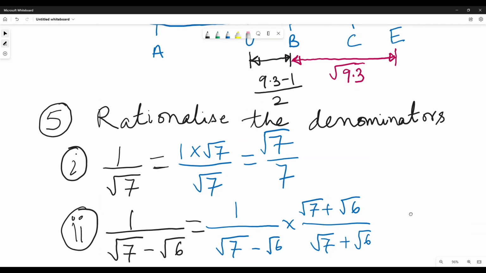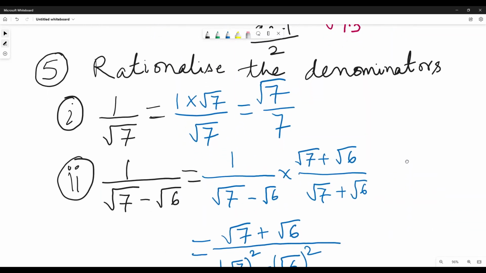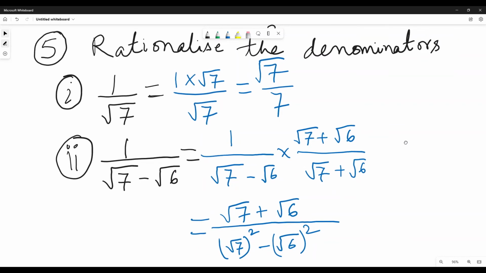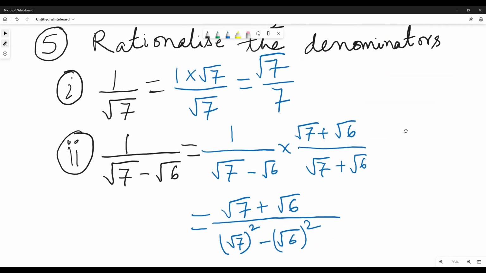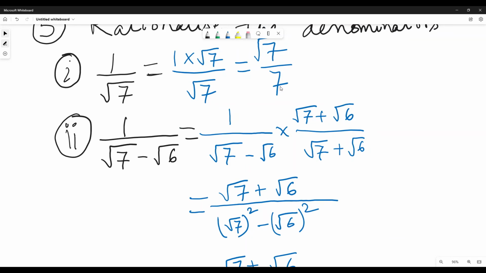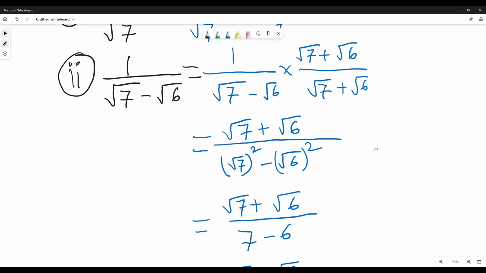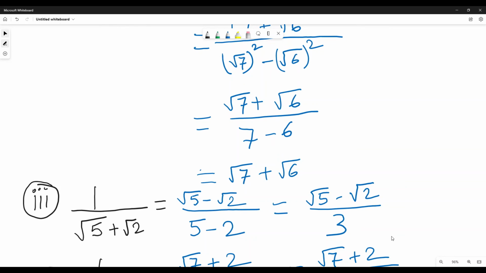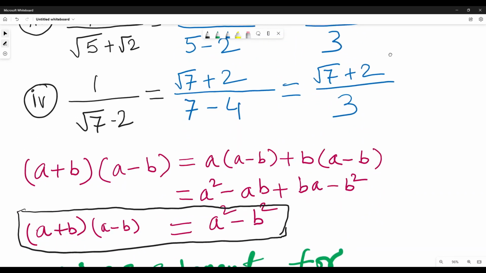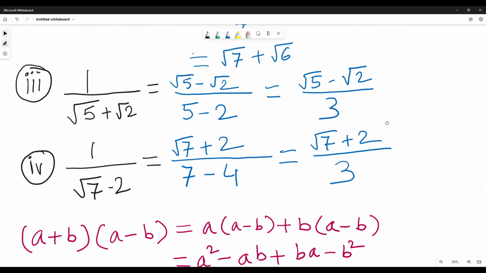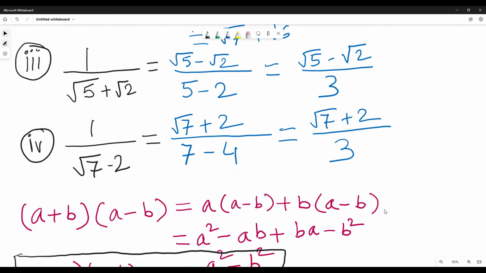Rationalize the denominator of 1 by root 7. You multiply both by root 7, it becomes root 7 by 7. So the denominator has become rational. For 1 by a minus b, you have to multiply with a plus b. So a minus b into a plus b is a square minus b square. This is the formula which has been used in all these expressions.